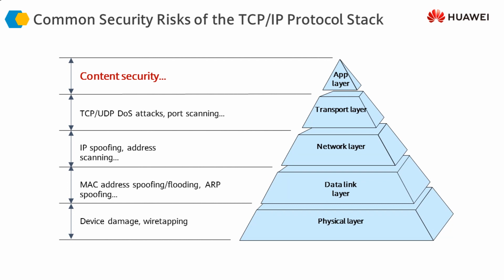So if you look at this pyramid, it's a simple layered model which you are all familiar with because of your background in networking and IT. You all know that this layered model is used in any IT infrastructure, and the foundational concepts of networking are based on these layers.